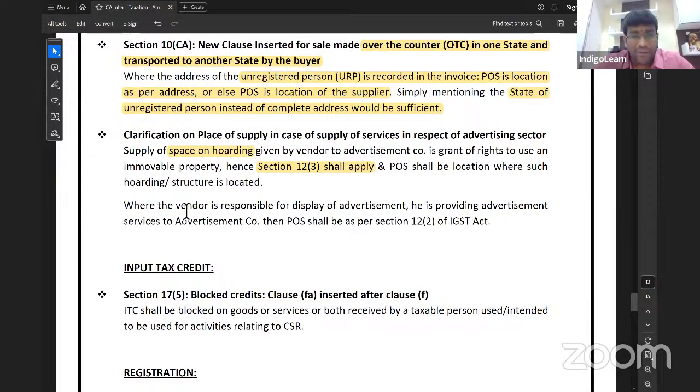Next. If the vendor is responsible for the display of the advertisement, not just providing a space, and is providing advertisement service to the advertisement company, then the place of supply will be determined as per section 12(2), which is nothing but the general rule.